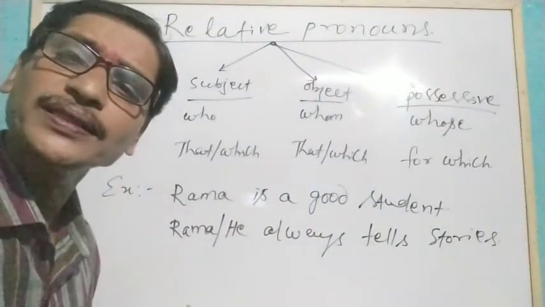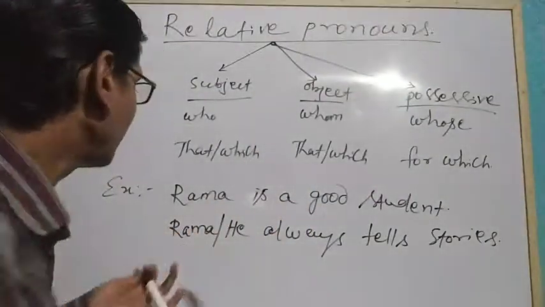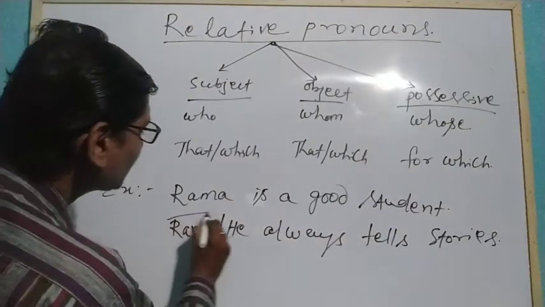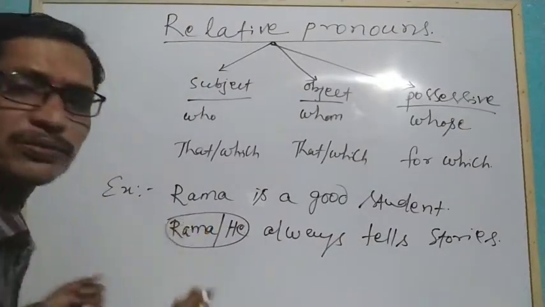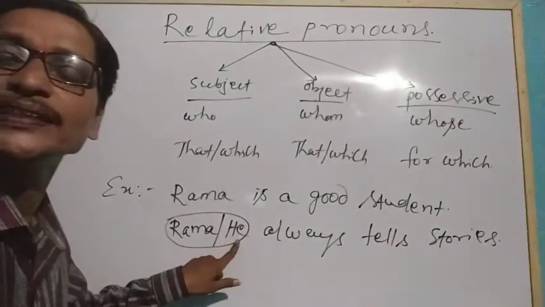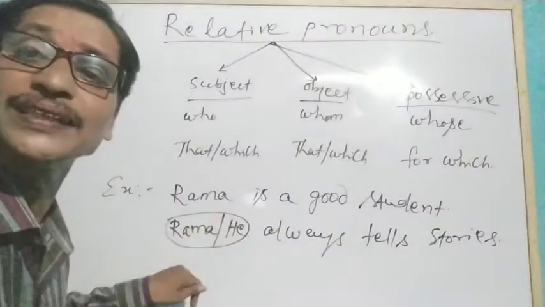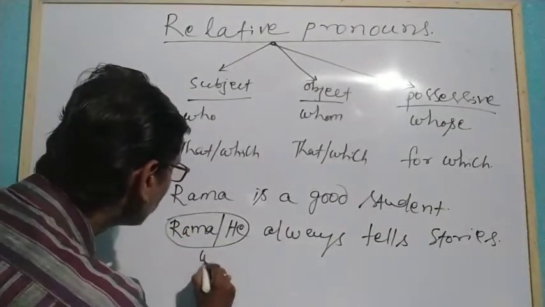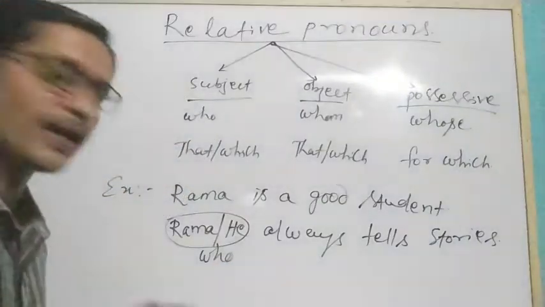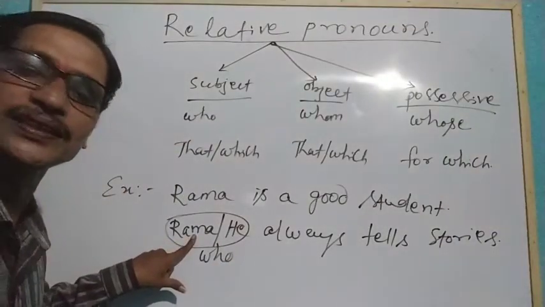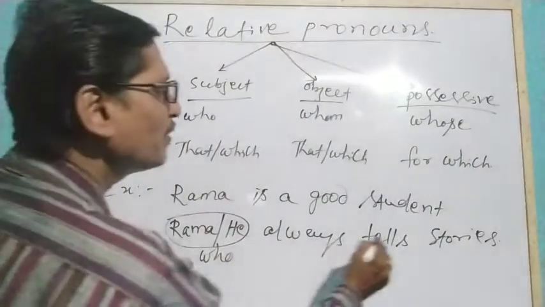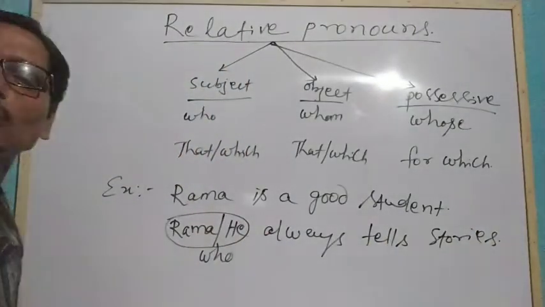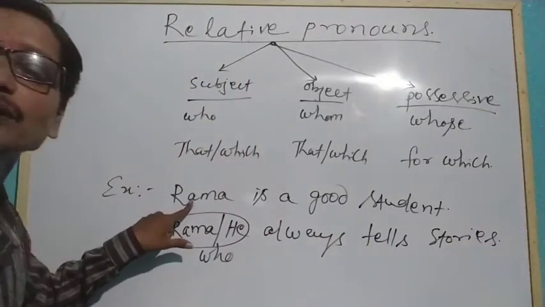In place of this noun or pronoun, Rama is a noun, he is its personal pronoun, we can use who, because it is used as a subject. So, who always tells stories. Who tells stories? Rama tells stories.